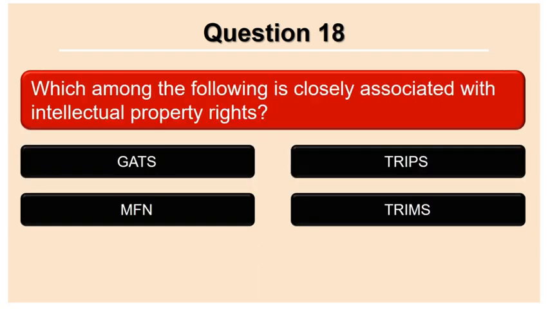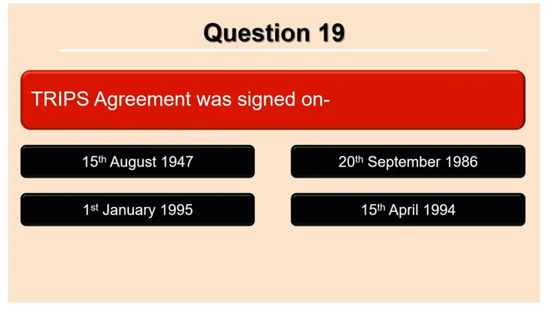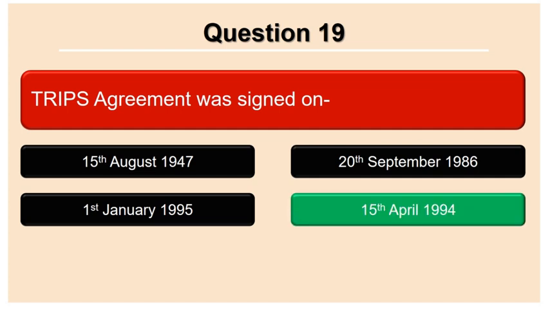Which among the following is closely associated with intellectual property rights? GATS, TRIPS, MFN, TRIMS. Answer: TRIPS. TRIPS agreement was signed on 15th August 1947, 20th September 1986, 1st January 1995, 15th April 1994. Answer: 15th April 1994, that is on Marrakesh Agreement, the same date.